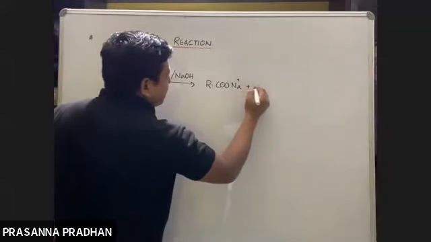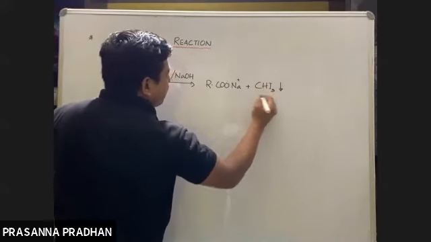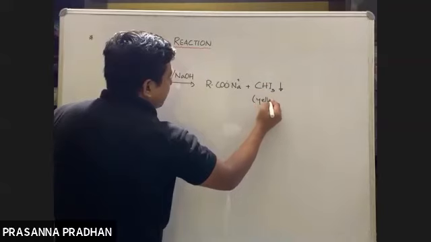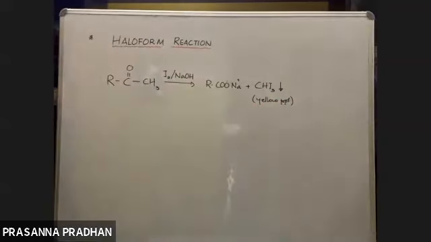Along with this, a yellow precipitate of iodoform is formed, and the reaction is known as the iodoform reaction.